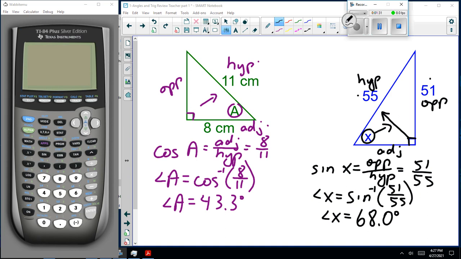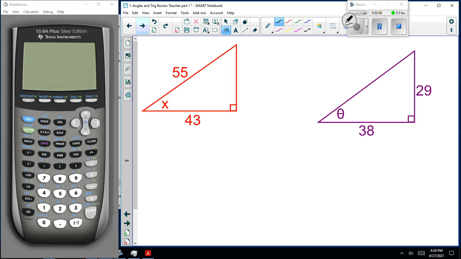Okay. Now, when I did it, and note I wrote out the formula. Cos of A is adjacent over hypotenuse, which equals 8 over 11. Angle A is inverse cos, or cos to the minus 1 of 8/11, 43.3 degrees. And then for the blue triangle, sine of x is opposite over hypotenuse, so it's 51 over 55. Angle x is sine to the minus 1, or inverse sine of 51 over 55. I got 68.0 degrees. I hope I got it right, because the teacher, not always, but usually I get it right. Alright, now, if you guys have got this, skip and keep on going. If you've got the least, go on to the next example questions.